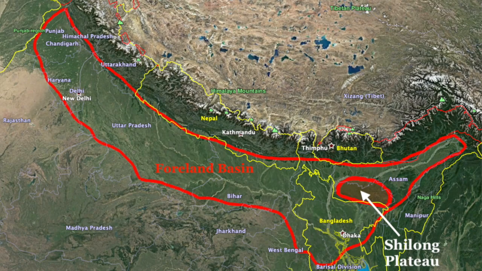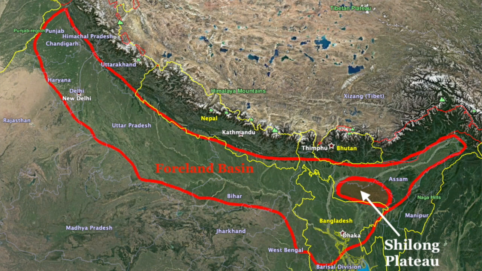Now the other difference is that northeastern India is more affected by what we call neotectonics, that is the new tectonics. And that is one of the reasons that you see, in the entire Himalayan belt, if you look at the foreland basin, now you would ask what is a foreland basin. A foreland basin is a low elevation area in front of a mountain belt. In case of the Himalaya, it would be the Ganga basin and the Brahmaputra basin. If you look at the foreland basin of the entire Himalayan belt, it's only in the northeast Himalaya that you see a high elevation area within the foreland basin.